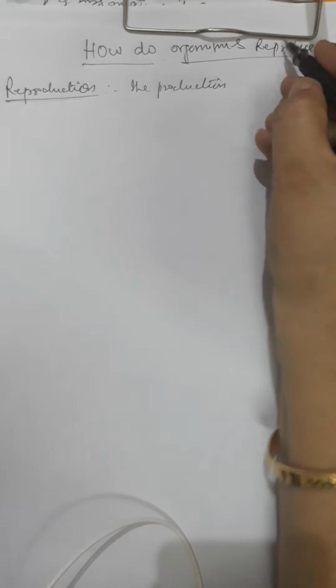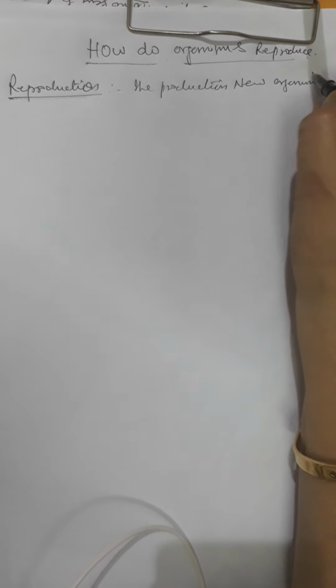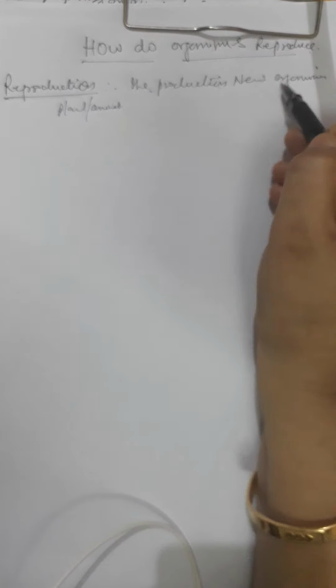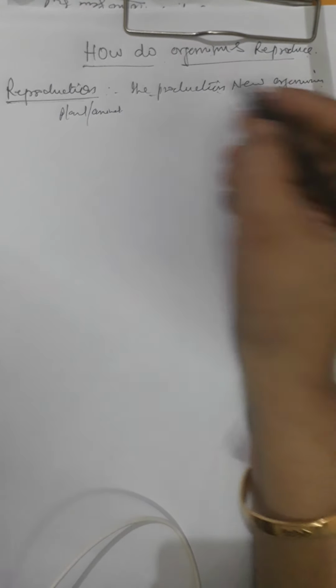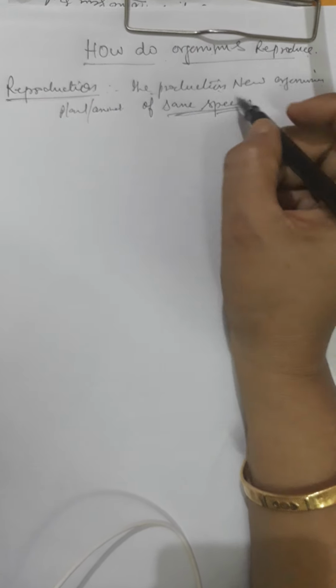of new organisms, whether they are plants or animals. So what is this? The production of new organisms of the same species, whether they are plants or animals.